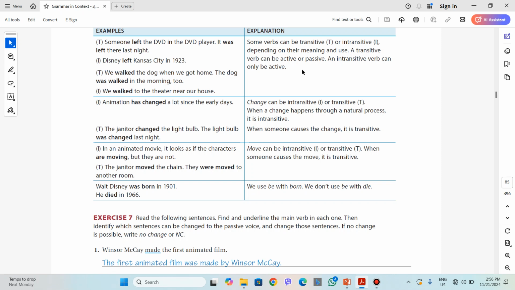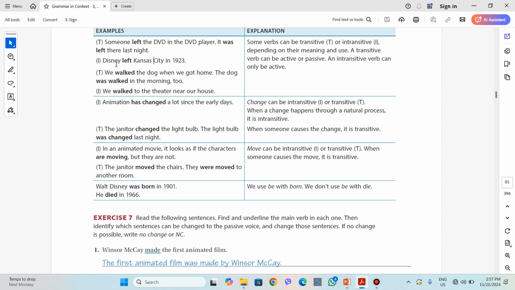So in this chart, we talk about those types of verbs which can be used as either transitive or intransitive verbs, but with slight differences in their meanings. The first example that we have here is: Someone left the DVD in the DVD player. It was left there last night. We have left followed by the DVD, which is an object here. This means that left is used as a transitive verb with the meaning of leaving something remaining somewhere in a place.